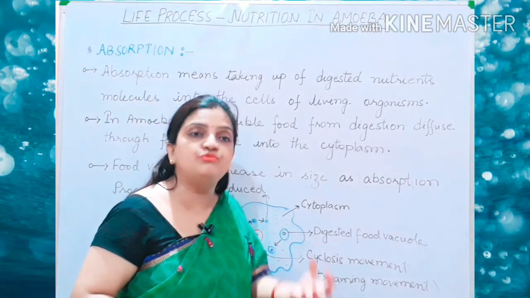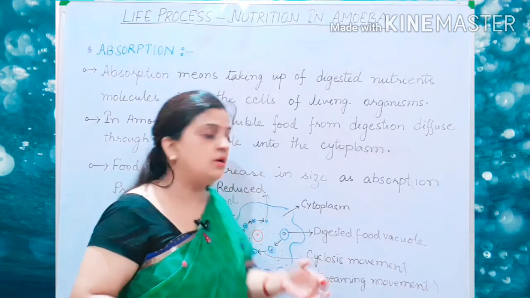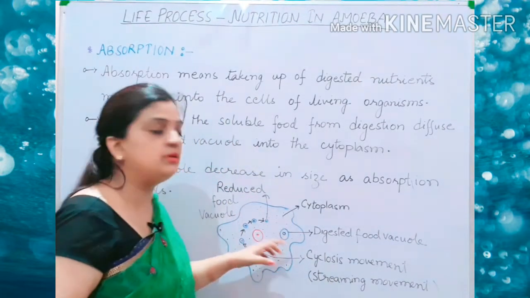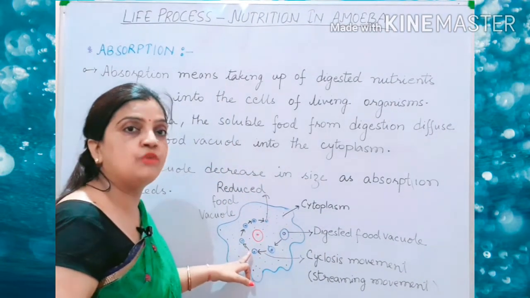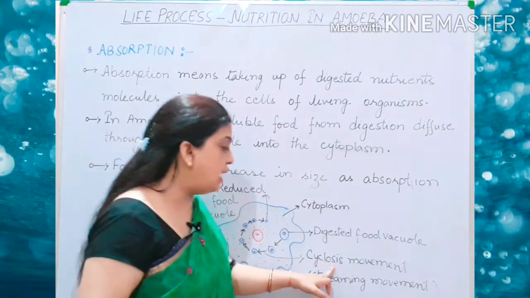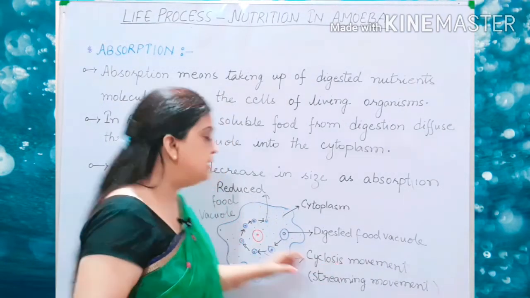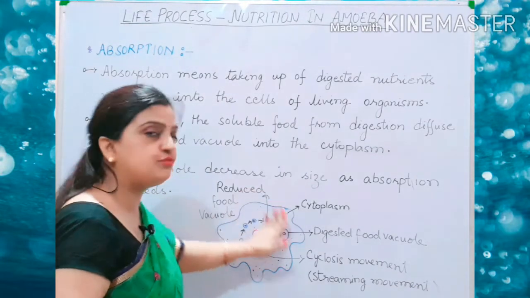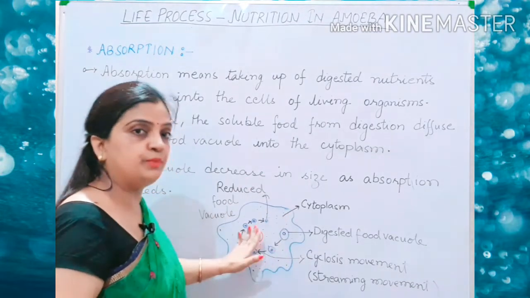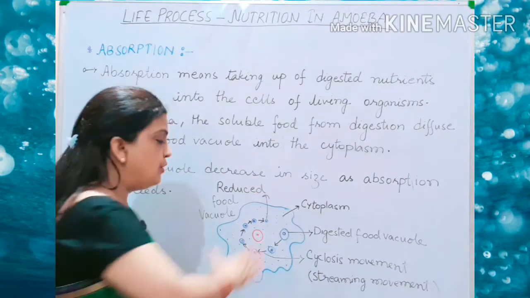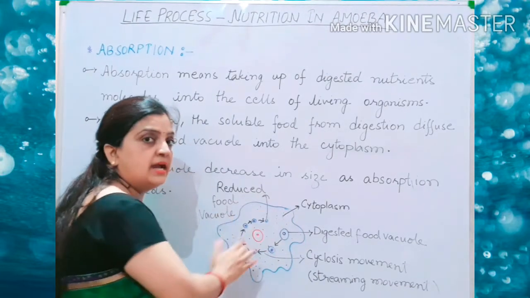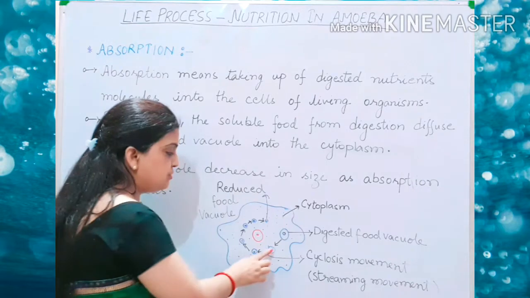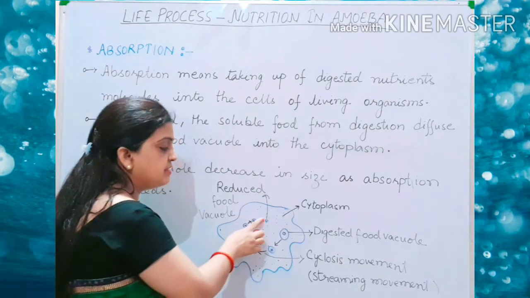Cyclosis is a streaming movement of the food vacuole inside the cytoplasm of amoeba. And how is this process helpful? With this circular movement, the food vacuole will be ground up and broken down into very small particles.